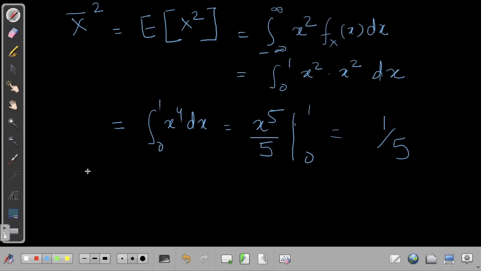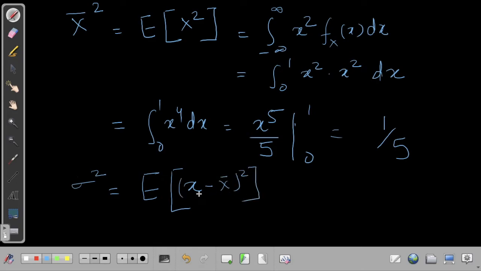Okay, next we have been asked what the variance is. The variance of the signal is given as sigma square. Sigma is the standard deviation and sigma square is the variance, and the formula for variance is E of (x minus x bar) square.